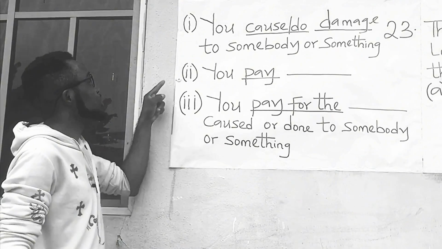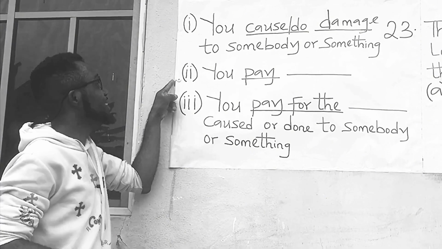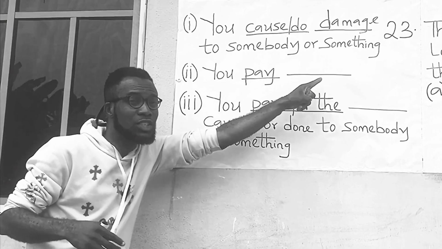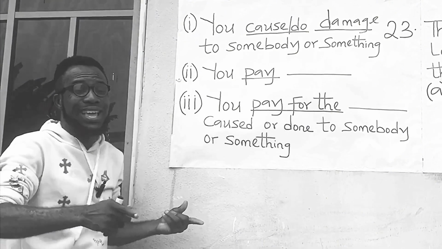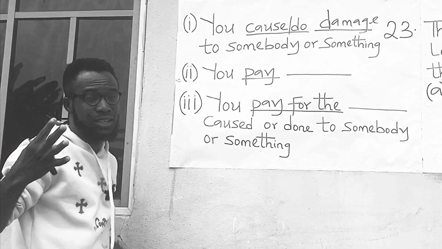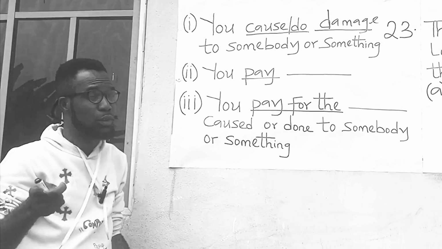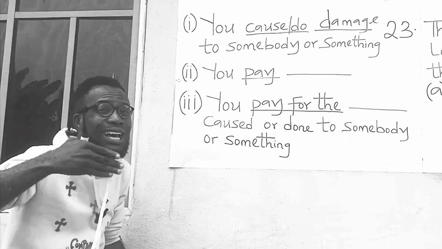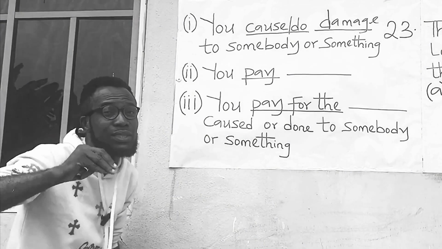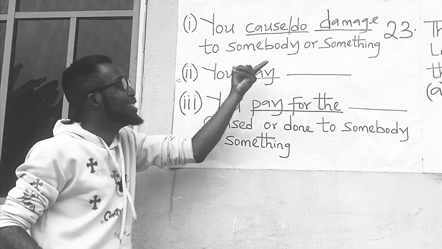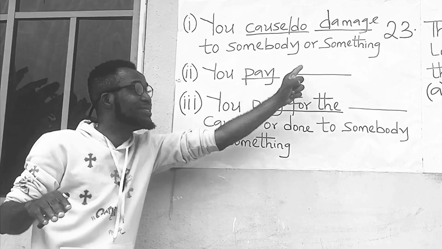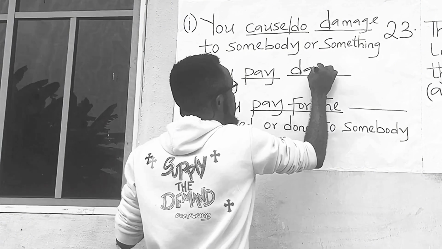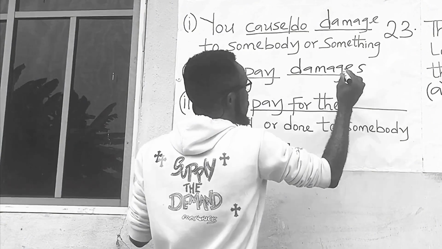Let us look at the second construction. It is you pay dash. Anytime an English question under damage and damages follows the construction pay dash in any form, the answer is always damages.